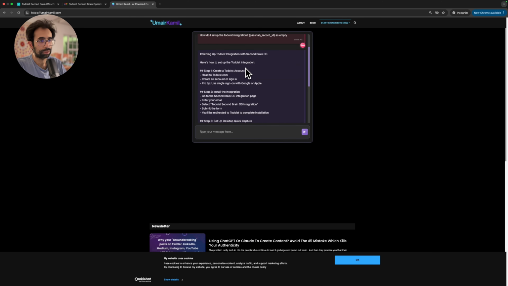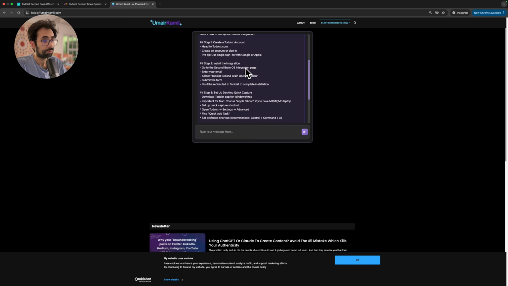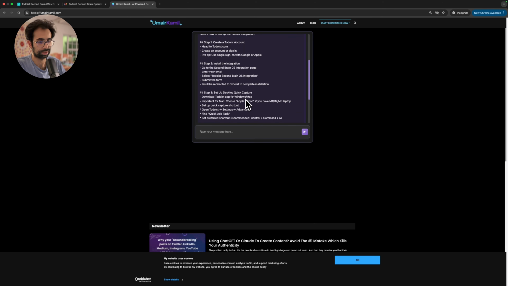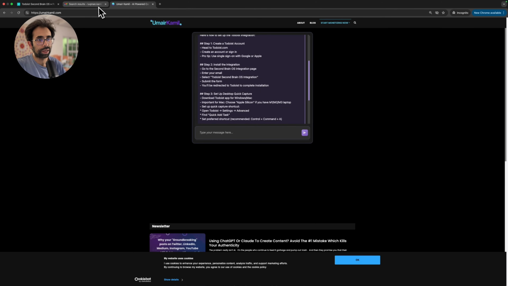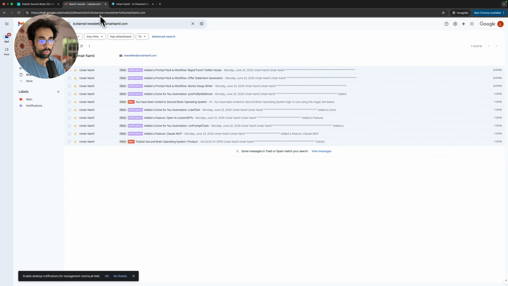So it's given all the steps that you need to set up the Todoist integration. It's given it in a clean, neat laid out format. This way, you never have to worry whenever you get stuck. You just go to my homepage, ask it whatever you need to, and it will tell you the next steps. And now let's head back to the inbox, and let me tell you what all the other emails are. So the two most important emails, one is the product email. The second one is access to the second Brainwise platform. And all of these are notifications for what you have been given on the platform. So let me show you the platform and explain what these different things are that you get on the platform.